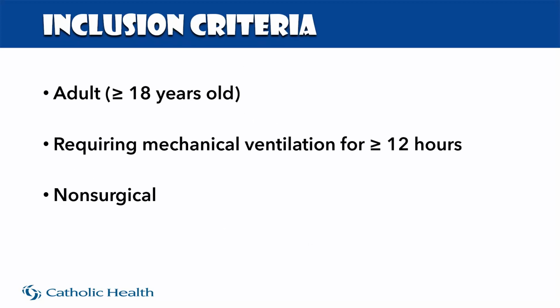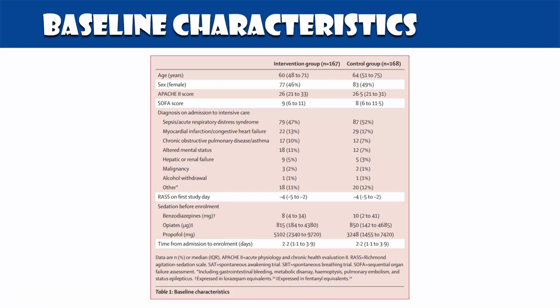Looking at inclusion criteria, you had to be an adult. This was defined by 18 years or older. You needed to require mechanical ventilation for 12 or greater hours, and you had to be a non-surgical patient. And they designed this on purpose. It was because there was a presumption that these folks might have been in acute pain and would require continuing analgesic infusions, and that might compromise the ability of the study design to be replicated in the future.